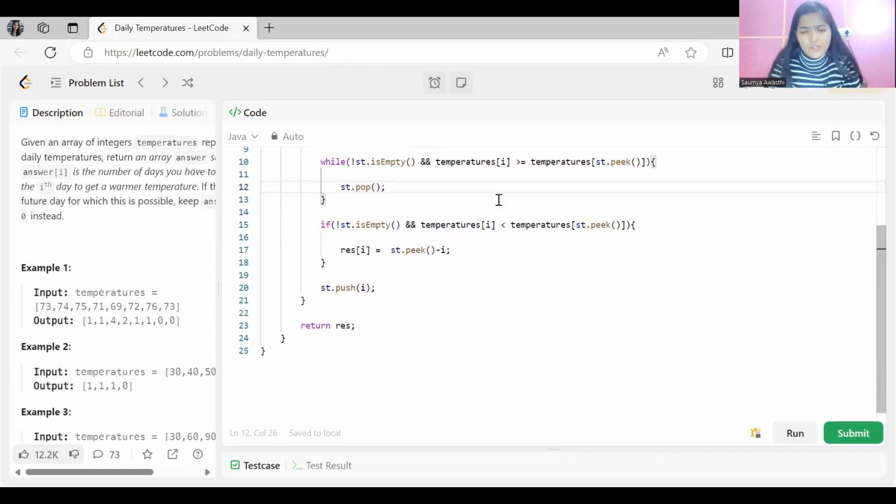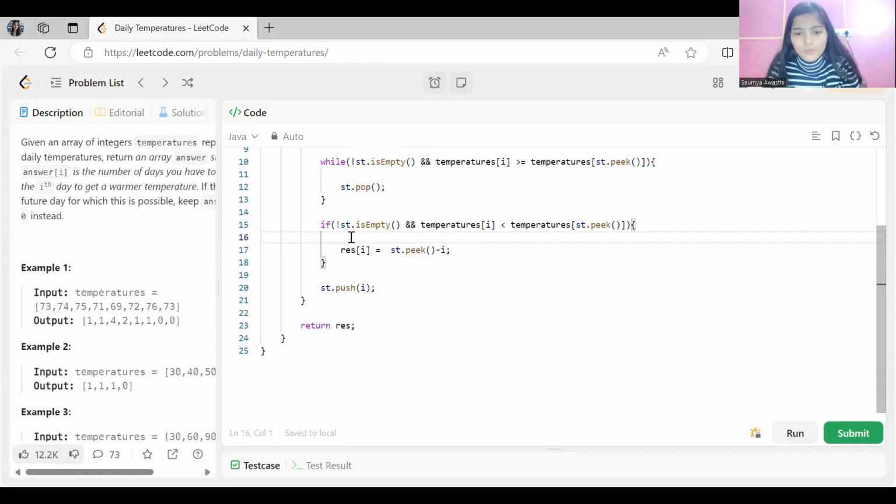Now in this if condition we are checking that if our stack is not empty and the ith temperature is lesser than the temperature at the index on top of the stack, meaning it has a warmer temperature, right? So if that is the case, this is what we are looking for.